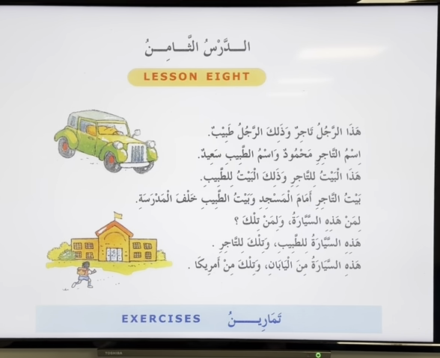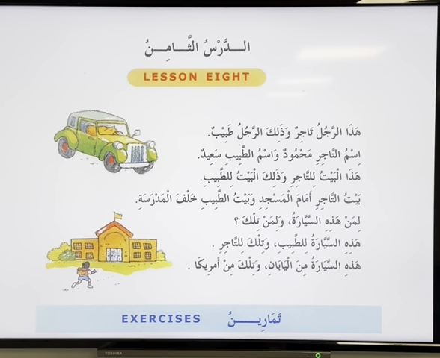Okay, so Hadha Rajulu Tajirun. How can we translate that? This man is a merchant. We are talking about somebody specific. So, this man is a merchant. Wa, the letter waw, is a conjunction, and then we have wadhalika, and that. We had hadha and now we have dhalika. Dhalika is a mubtada number 2, or you can say ma'tuf ala hadha.